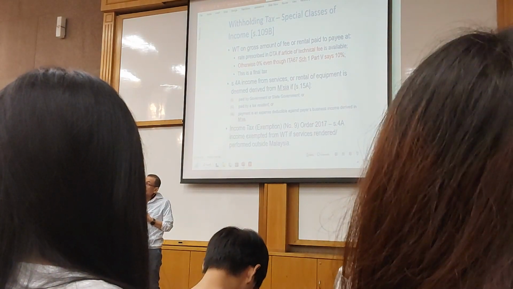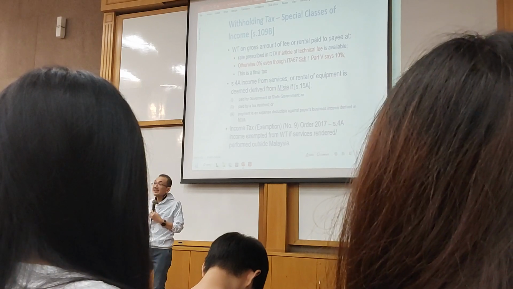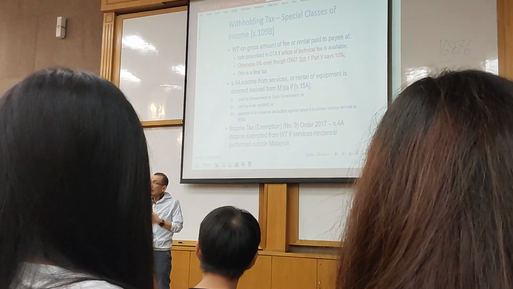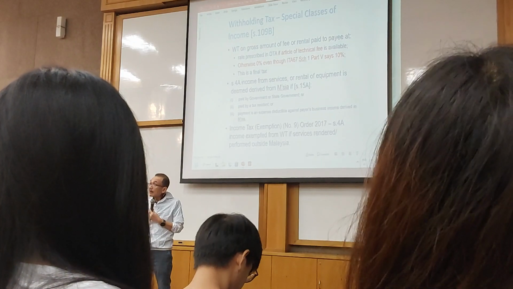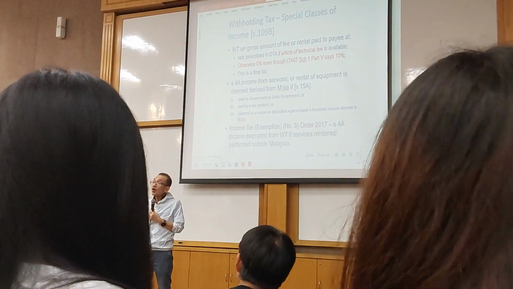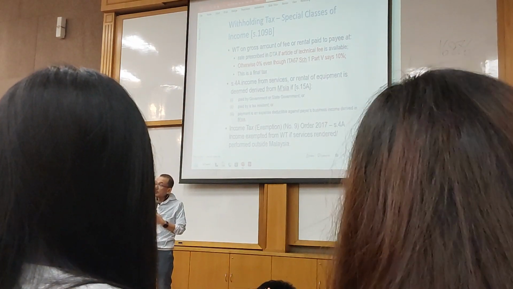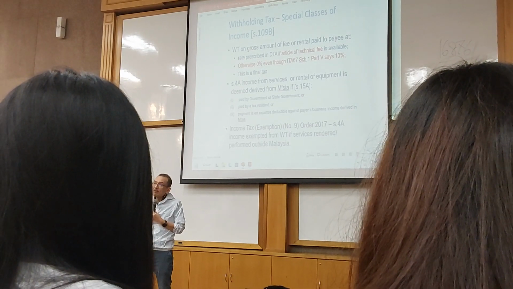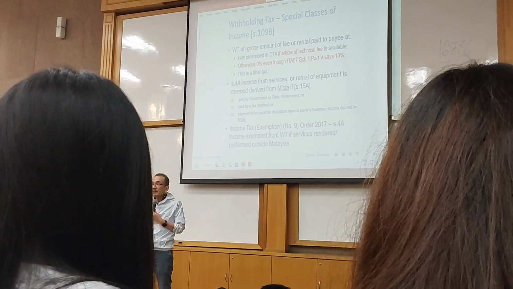Okay, because this special class of income is very similar to business income. We've got another article in the DTA called article of business income. When it comes to business income, it's very clear cut. Only those business income earned in Malaysia will be subject to tax in Malaysia. So same thing, service income is actually a form of business income as well in the hands of the recipient.